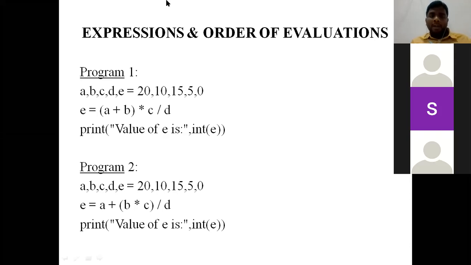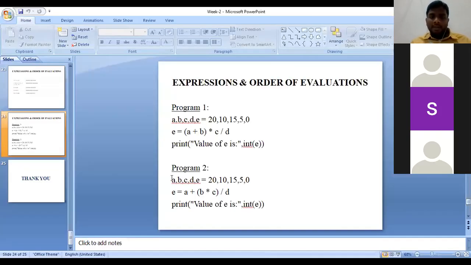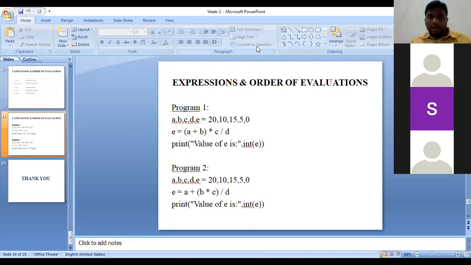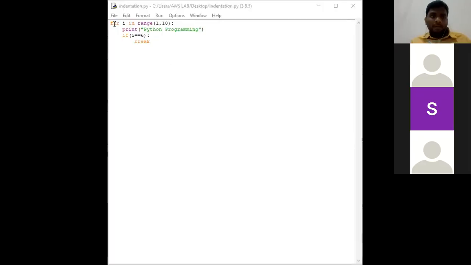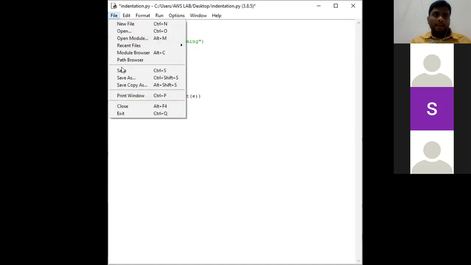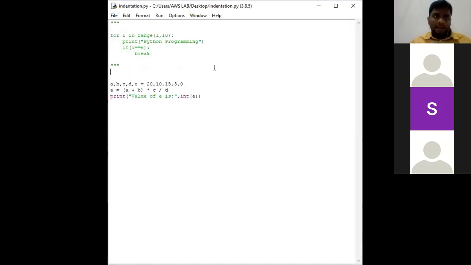Okay. Now I am going to run this particular program 1 in our system. So again, share screen. I'm mentioning all these in comment lines. Say, go to file, save. One more thing is, in Python, a comment line is mentioned by using the hash symbol, right?